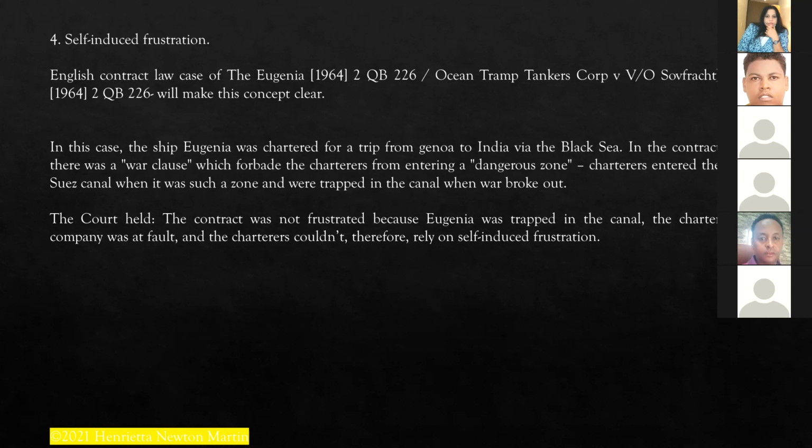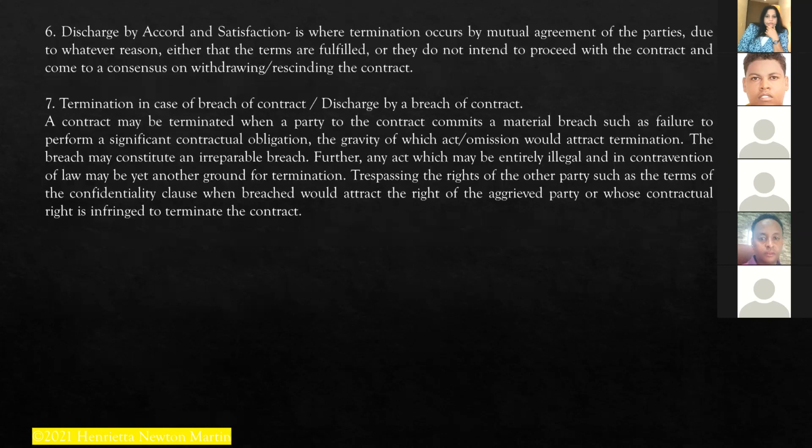The charterers entered the Suez Canal when it was such a zone and were trapped in the canal when the war broke out. The court held the contract was not frustrated because Eugenia was trapped in the canal. The charter company was at fault, and the charterers couldn't therefore rely on self-induced frustration.